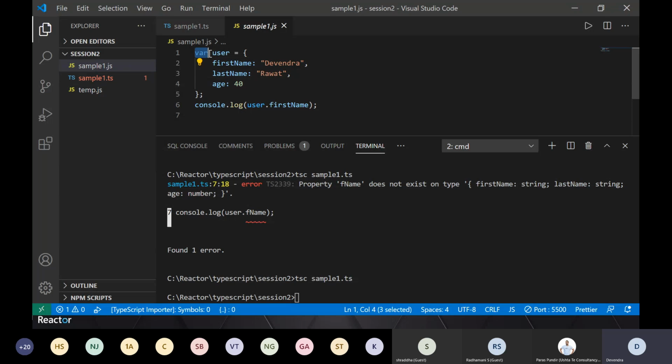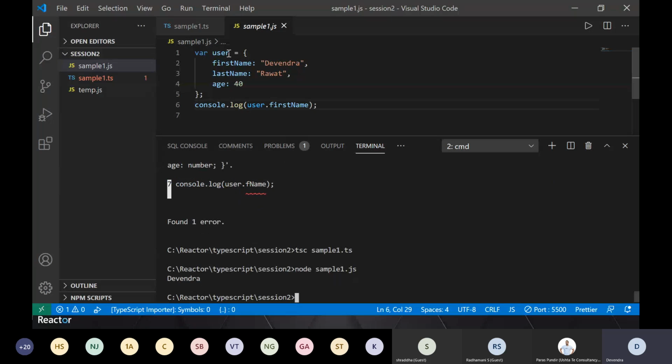In JavaScript also, we can create this structure the same way, only we will say var here, right? And this is how we'll run this. So this is fine. If I run node sample.js, it will show me the value which is assigned to my first name.